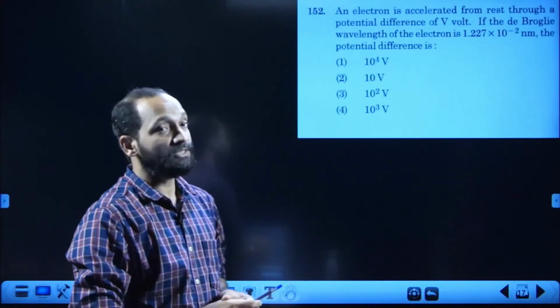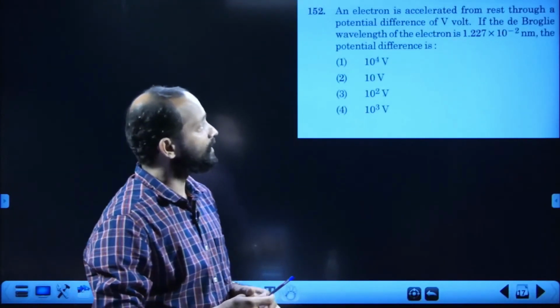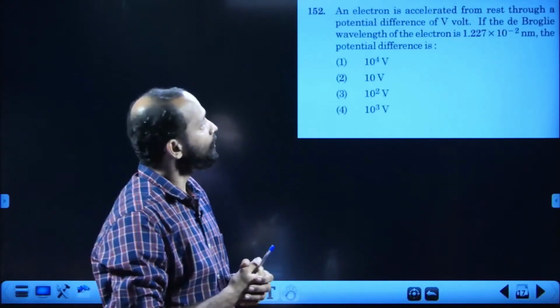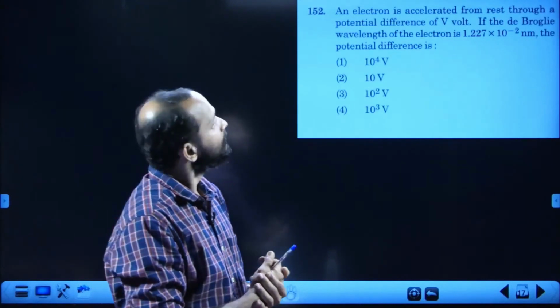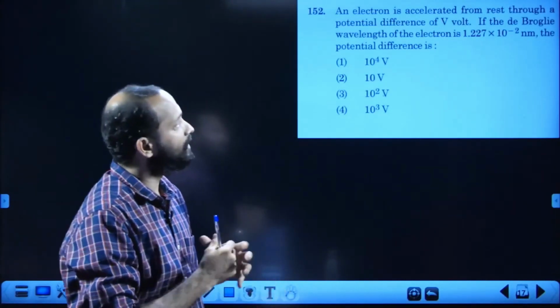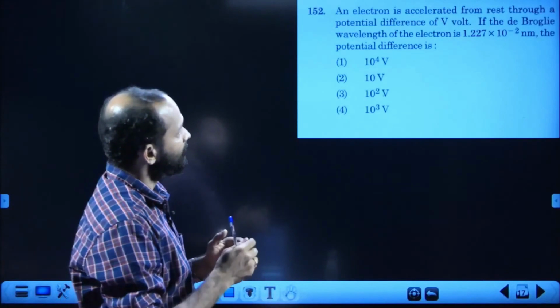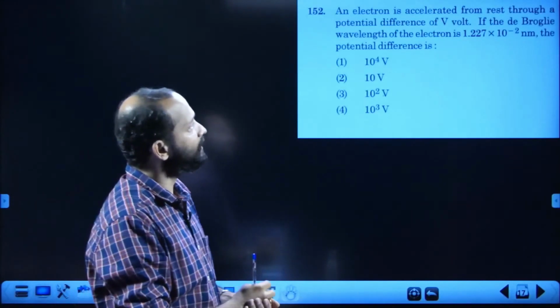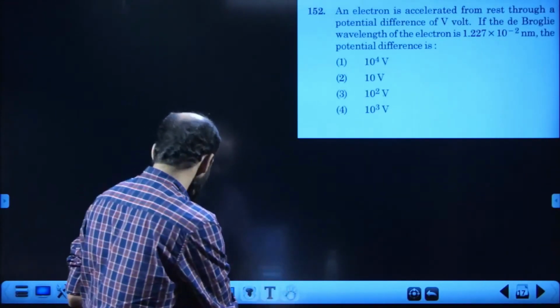An electron is accelerated from rest through potential difference of V volt. De Broglie wavelength of electron is given, then the potential difference is. We have learned the shortcut formula for finding de Broglie wavelength of electron from NCERT text itself.